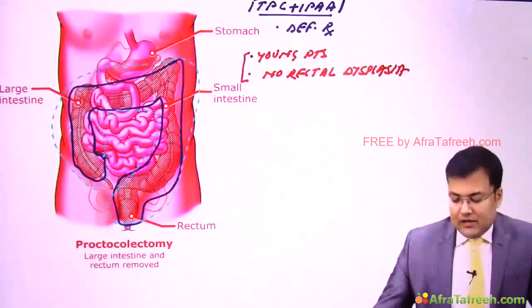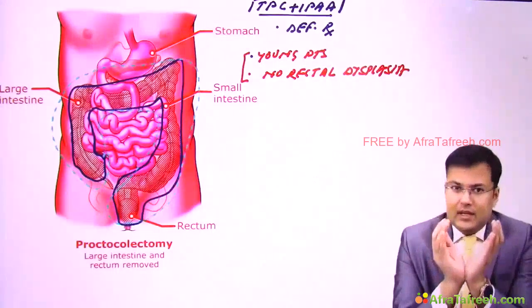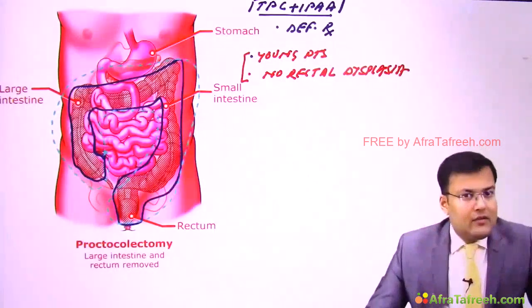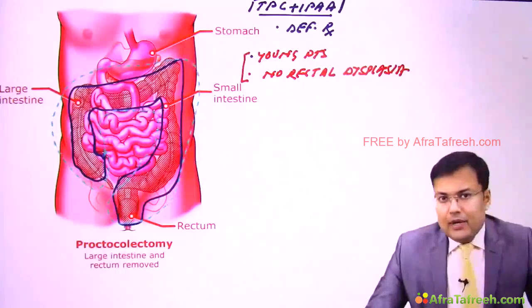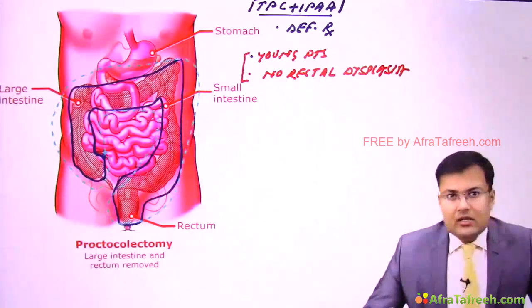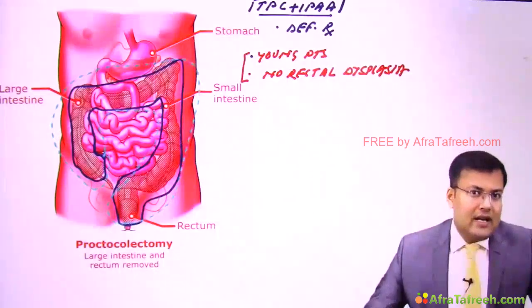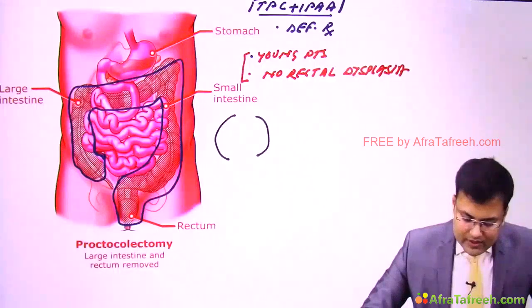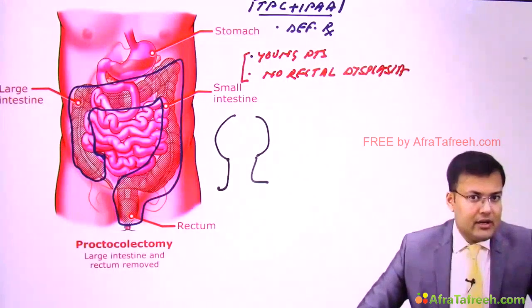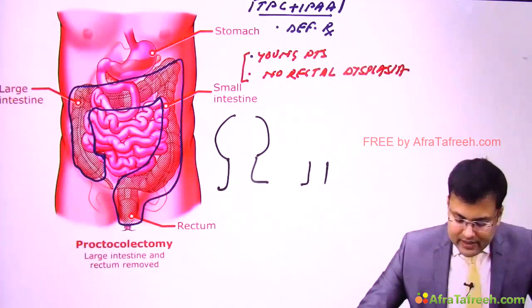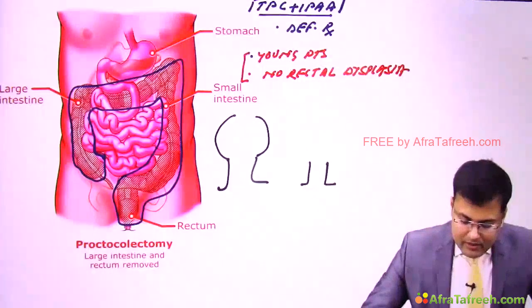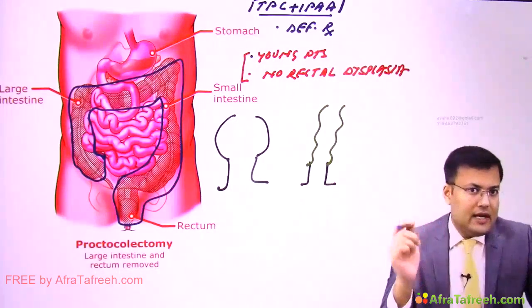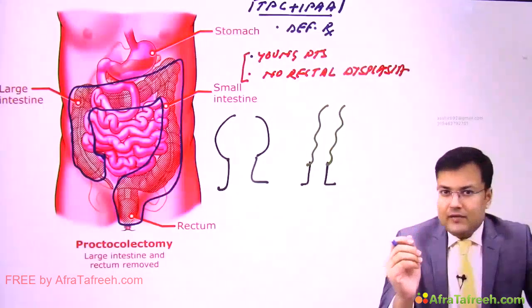Now, what is the function of rectum? The rectum is fecal reservoir. So in this case, after surgery, you can see what is left from above ileum and from below anal canal. So we cannot just go for the anastomosis of ileum to anal canal directly. Now imagine this is the rectum. What is the function of rectum? It's the fecal reservoir. Now we are just left with anal canal, and from above there is ileum. So if you are just going for the anastomosis of ileum to anal canal, this reservoir function is lost.